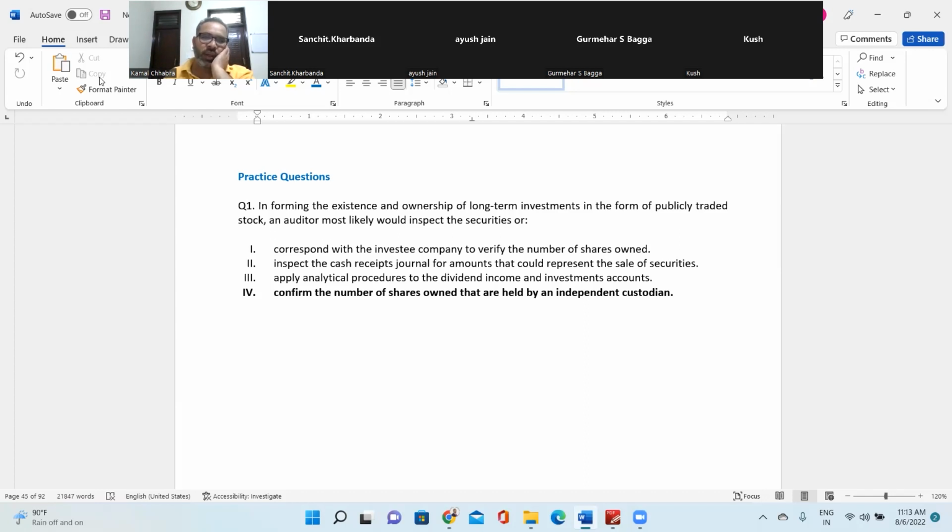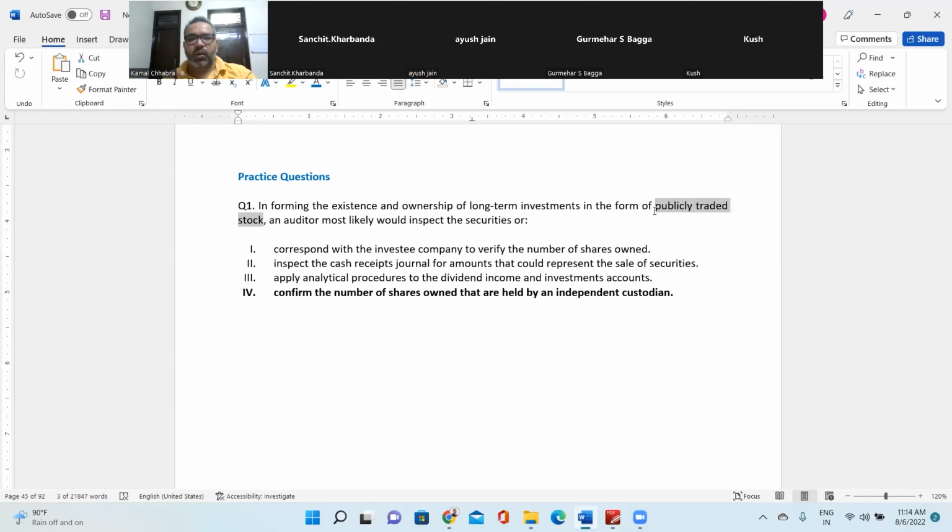Do you go to Tesla and request them to confirm your 1 share, or do you go to the custodian? Custodian, we go to that. That was what I was trying to say, because in the first answer we go to the investee company directly, and in the fourth we go to an independent custodian. We should always get in touch with the broker because they maintain all the records and contract notes, and they have to comply with the SEBI guidelines as well.